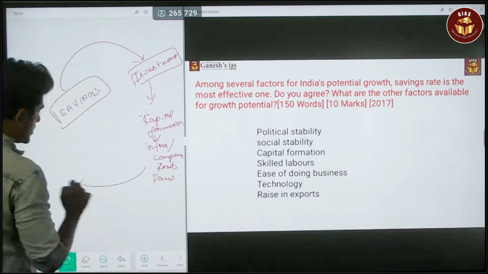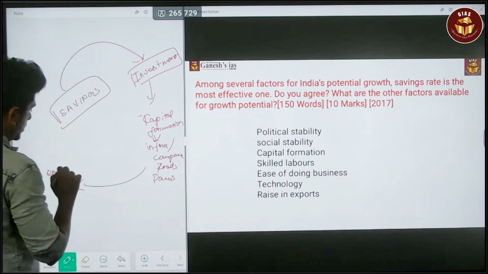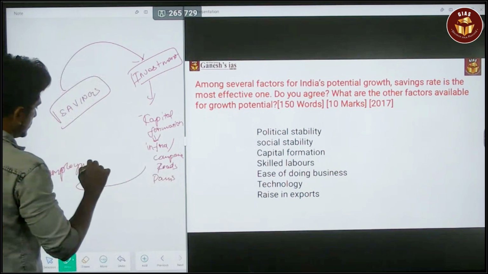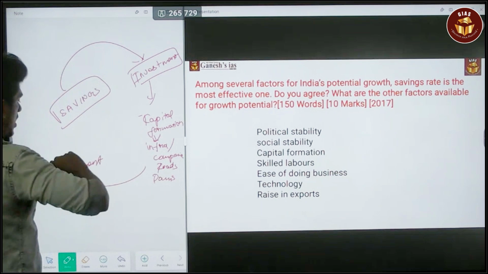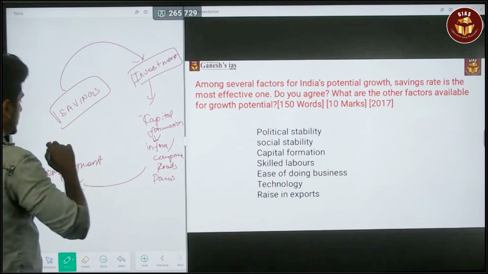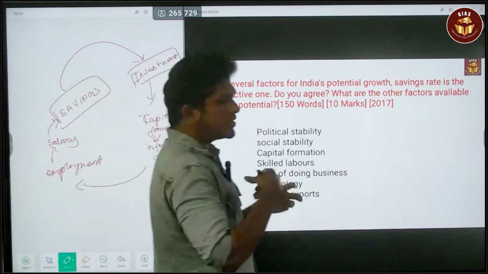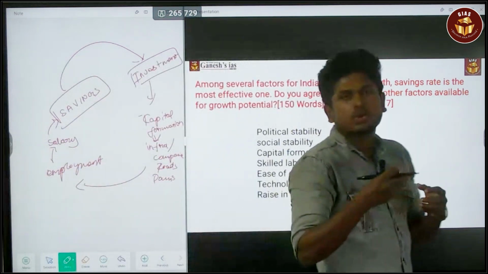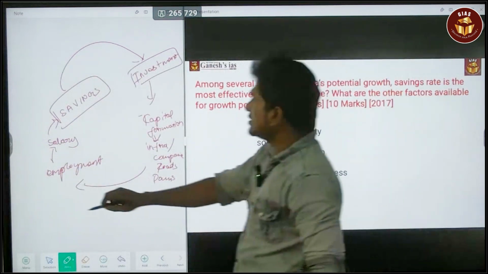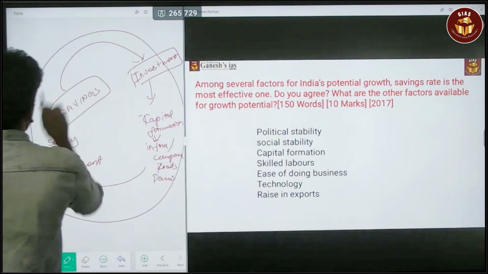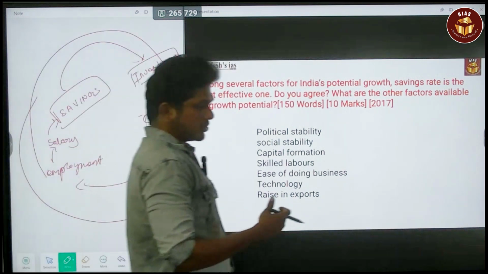By the way, it increases employment. Again, this employment gives salary to the person, and some of that salary ends up as savings. So this is the cycle. This is the cyclical growth.